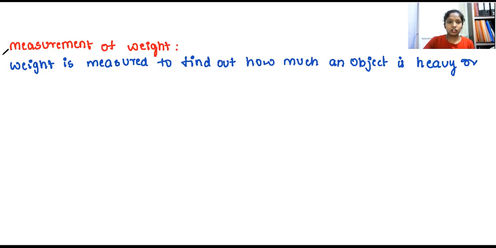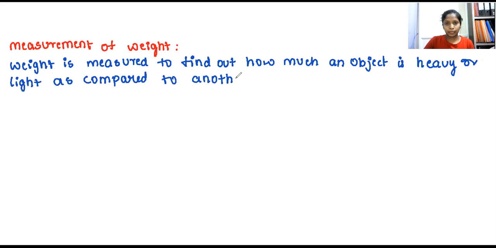Heavy or light as compared to another object. This is your measurement of weight, nothing but how much the object is, whether it is a heavy or it is a light one.